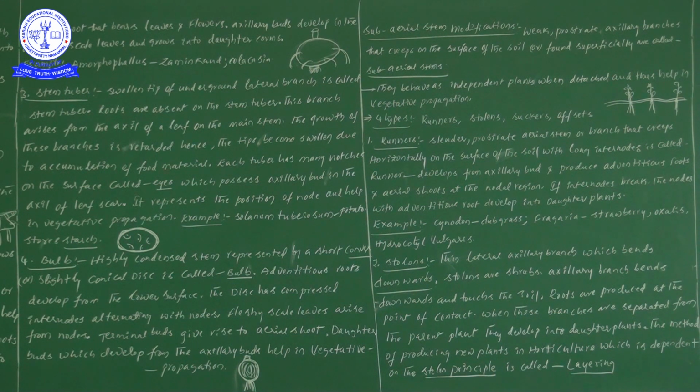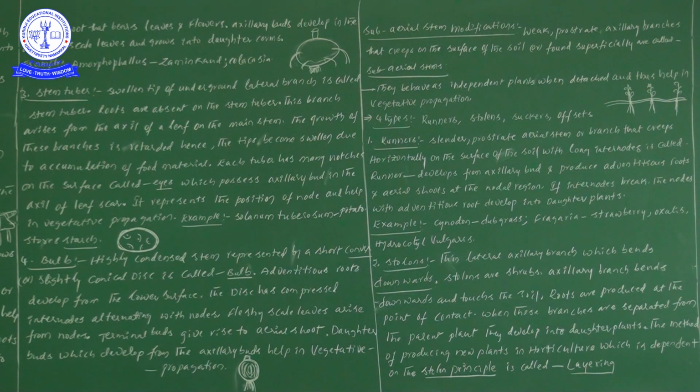These subaerial stem modifications can behave as independent plants. Even if they are detached, meaning separated from the mother plant, they can live by themselves as independent plants because of the presence of roots. That phenomenon is what we call vegetative propagation. One more time, let us see this line: they behave as independent plants when detached from the mother plant, and thus help in vegetative propagation.